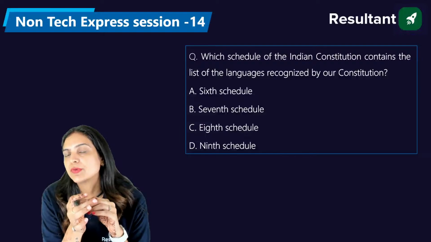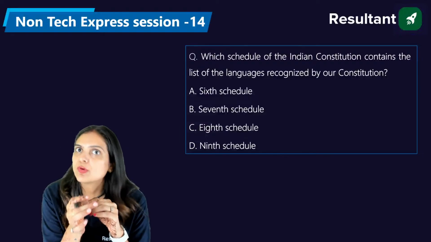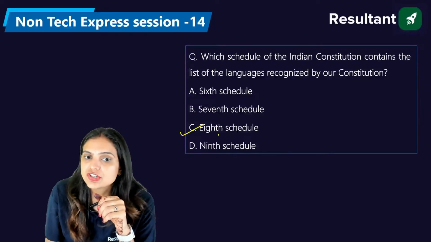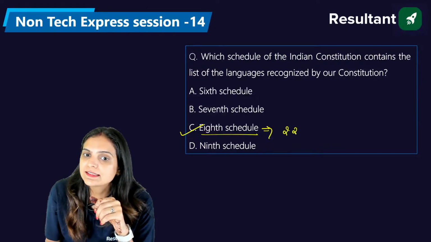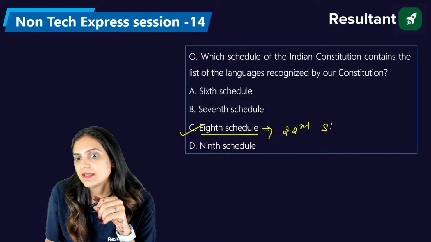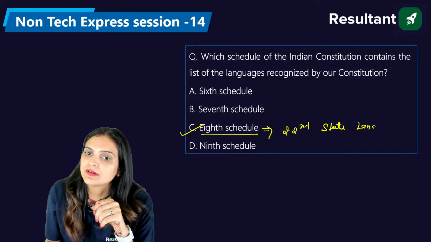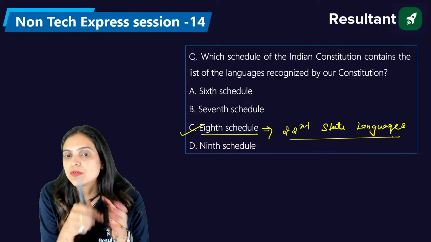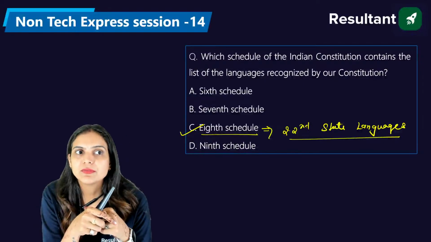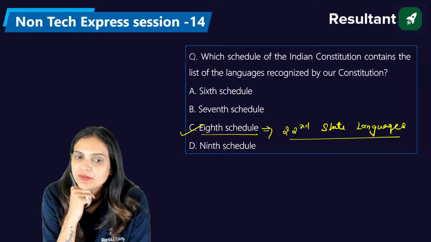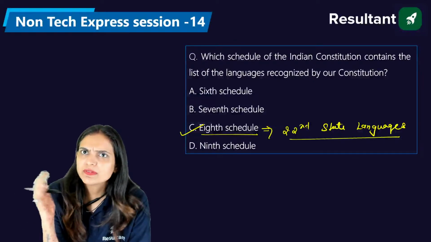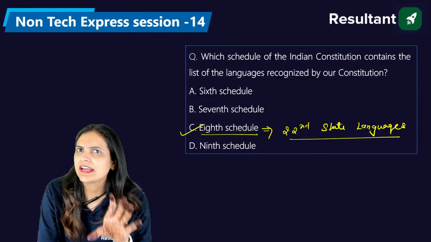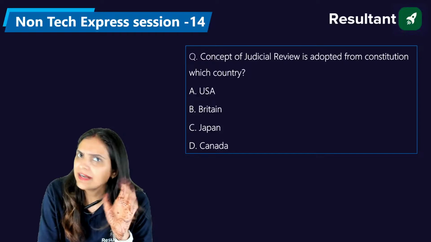Exactly, judicial review, the president's impeachment, vice president's post, we have taken from the Constitution of USA. Exactly, when we do talk about the 8th schedule, we have listed there 22 state languages. And all these languages were also added further, after each and every constitutional amendment. These constitutional amendment related topics we will discuss later because we have only 104 constitutional amendments till date and these are not that difficult to remember. So the right answer is 8.